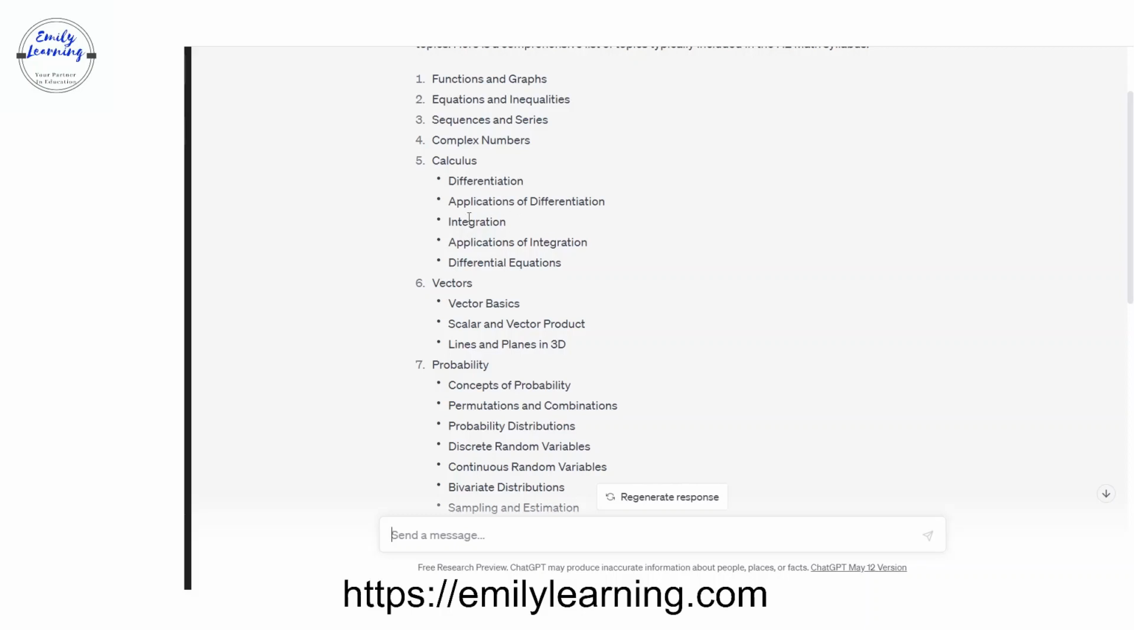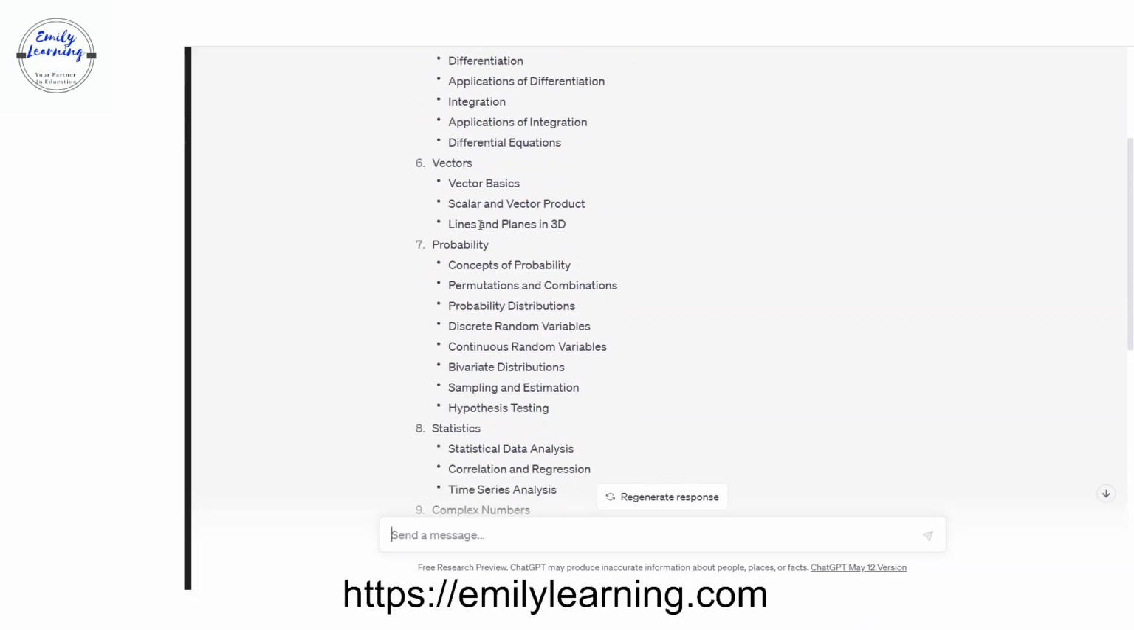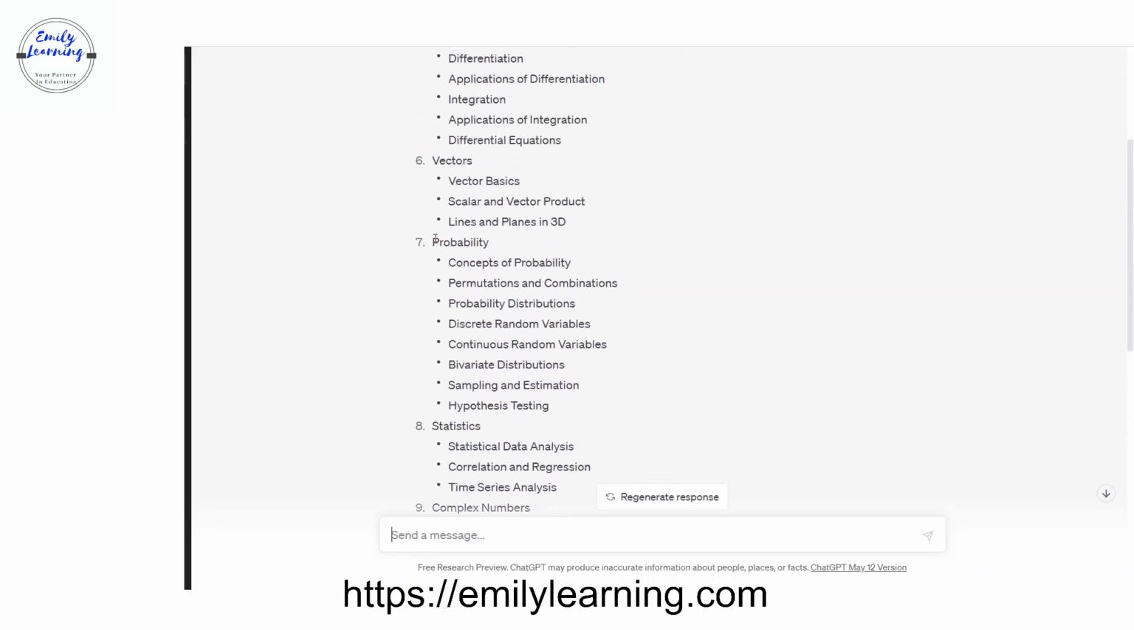If you have calculus, you have differentiation, application of differentiation, integration, application of integration, differential equations. So I want to add the Maclaurin series to calculus. Then probability, I have concepts of probability, yes, P and C. Then your probability distributions, no need. It's basically just discrete random variables, continuous random variables. Then you also have binomial distribution, sampling and estimation. Then you also need normal distributions and so on.